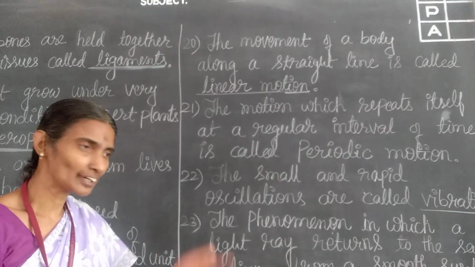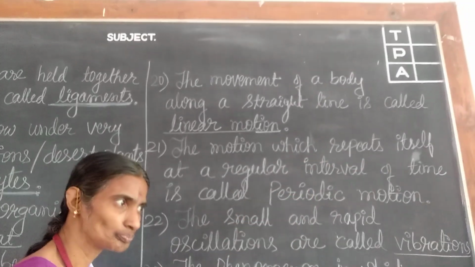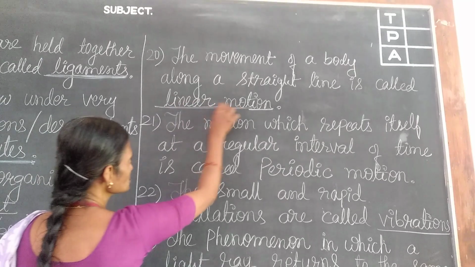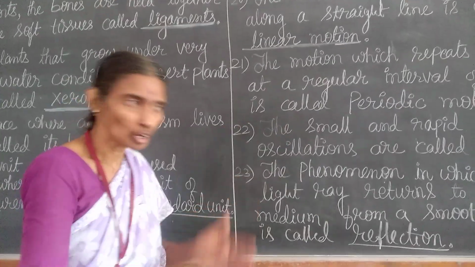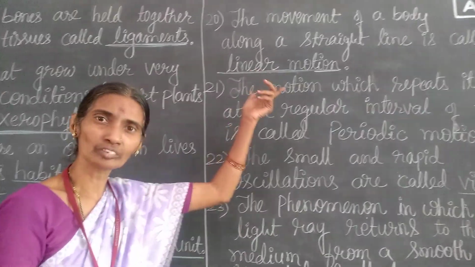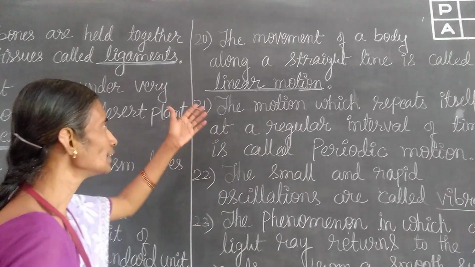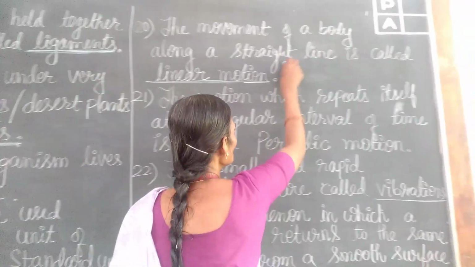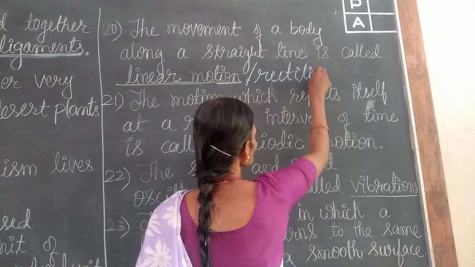Next, the movement of a body along a straight line. You know, different motions you have studied. Okay, but along a straight line, if the body is moving, then it is called as dash. It is called as linear motion. On a straight line it is moving. It is called linear, or one more word is there, rectilinear. Both are same, okay? Linear motion simply also we can say, or you can write rectilinear motion. Both are correct.